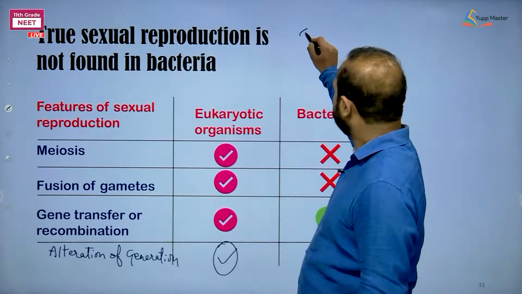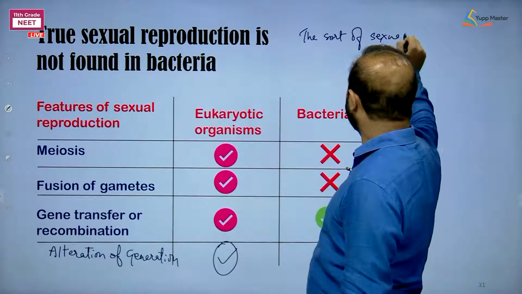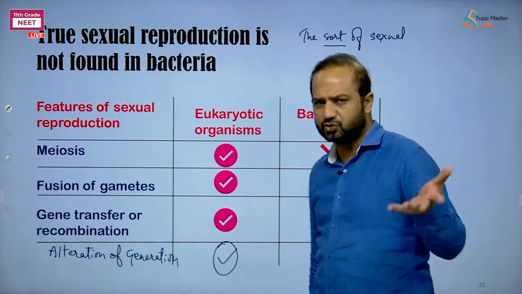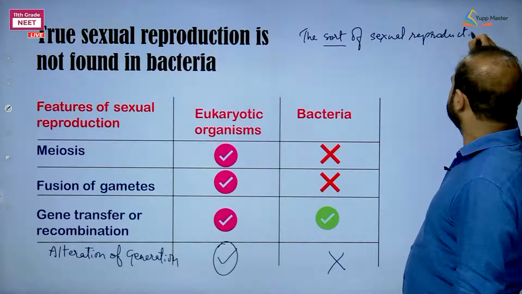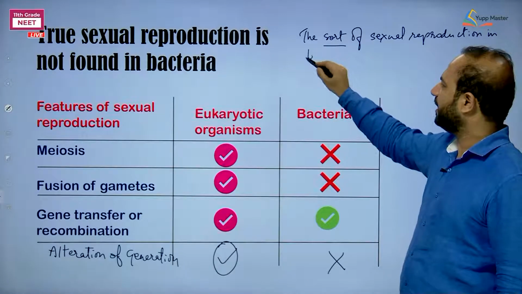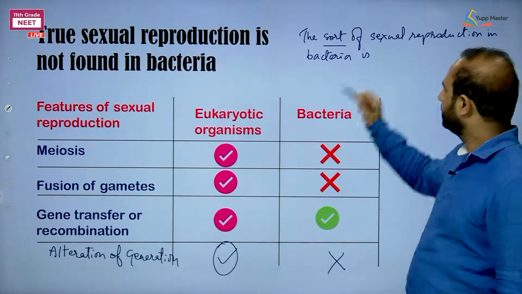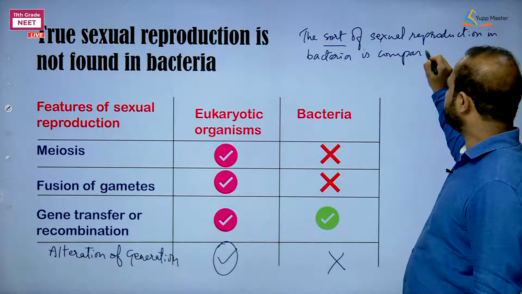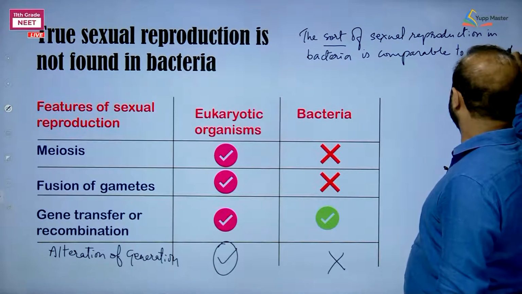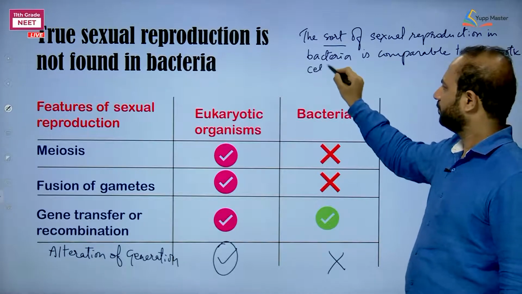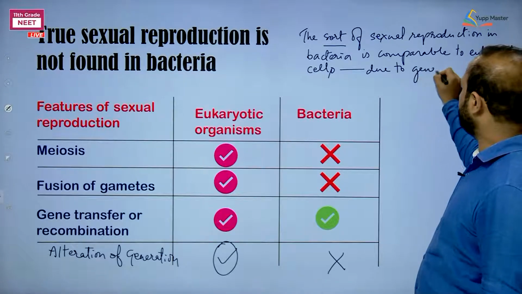Okay, I am not calling it a sexual reproduction, but the so-called sort of sexual reproduction in bacteria is comparable to eukaryotic cells due to gene transfer or recombination.